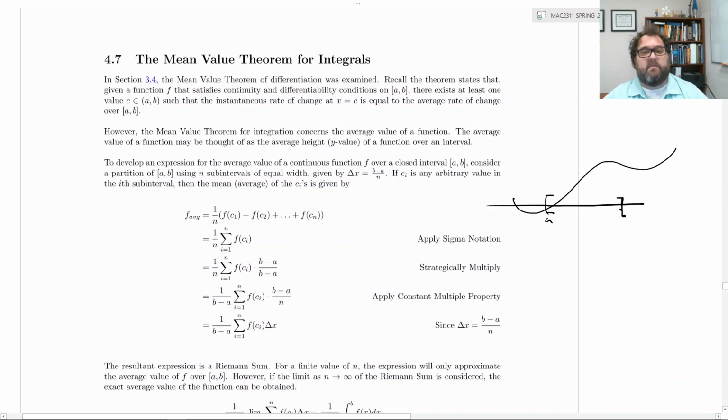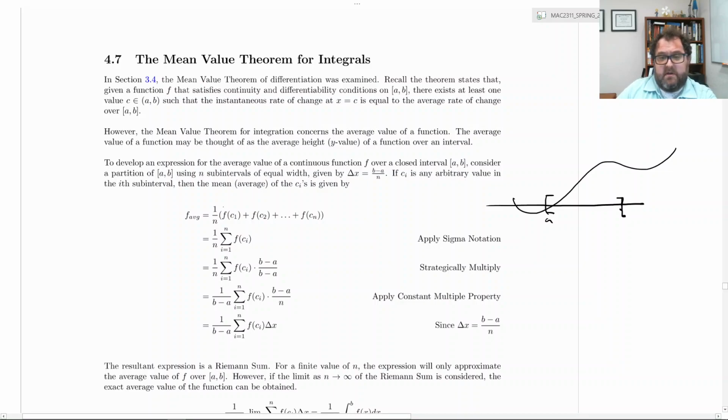If you want to find the average value of the function, think about it this way: the average value would be, in some sense, if you took every y value, added them all up, and then divided by the number of y values you have. Those function values are y values, but the trouble with that is that, technically speaking, there's an infinite number of values between a and b. If you think about real numbers, there's an infinite number. If you think about integers, of course, there's not an infinite number. But if you think of rational numbers, irrationals, and then real numbers, there's an infinite number. But just bear with me.